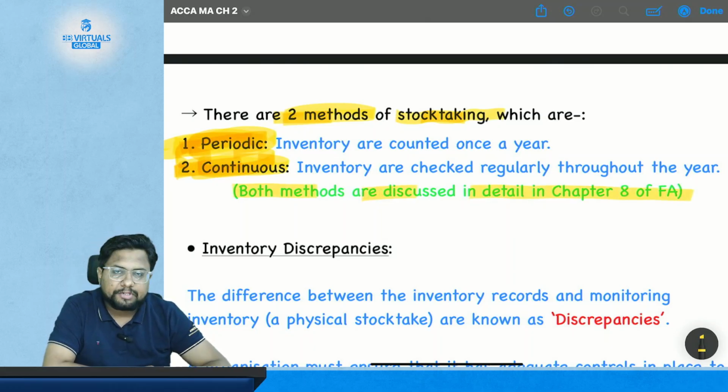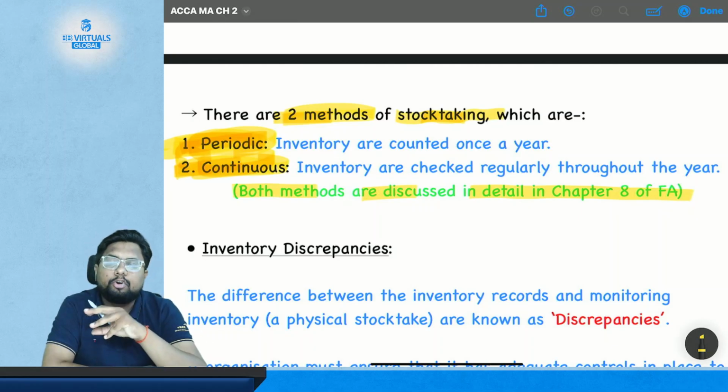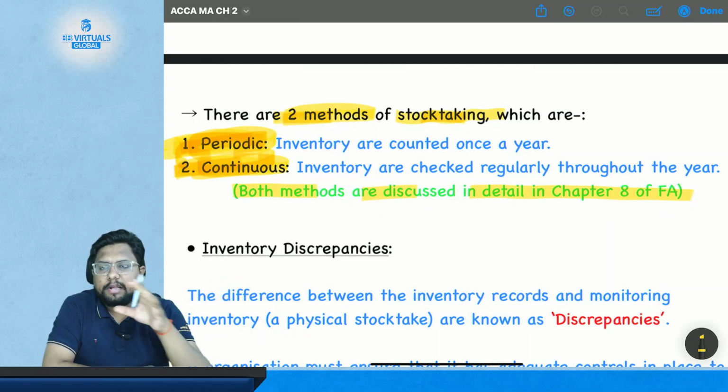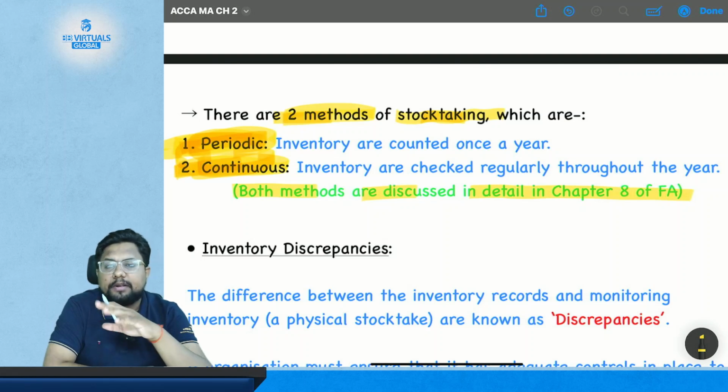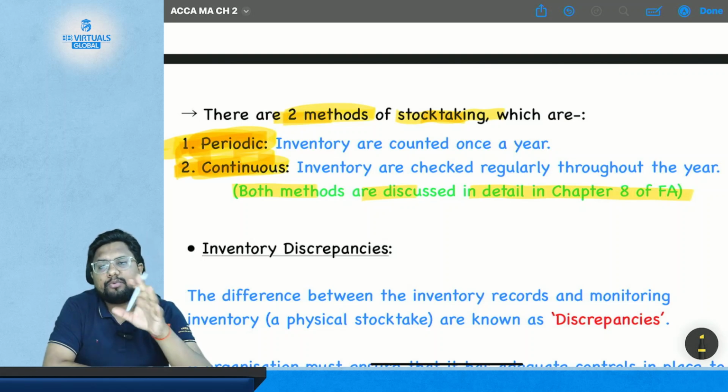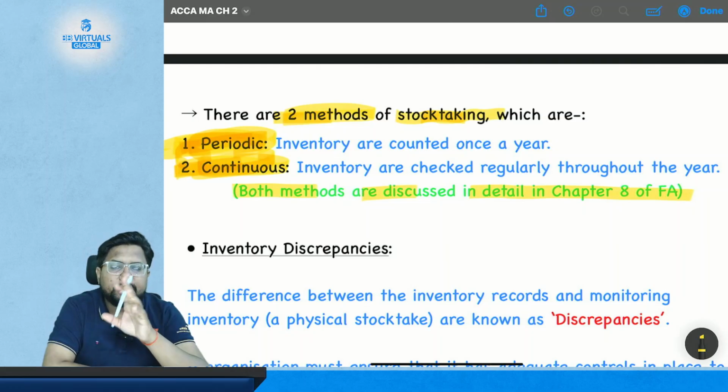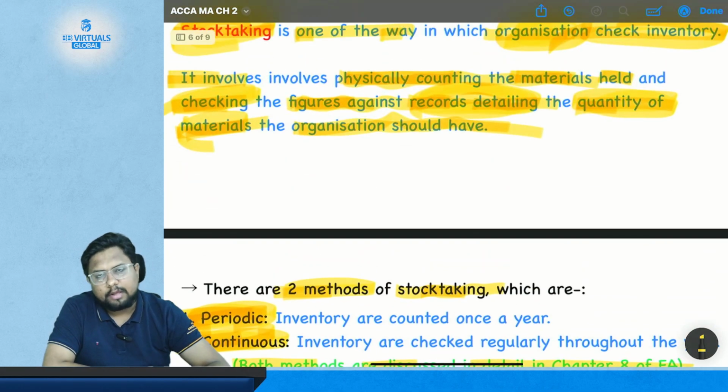FA means financial accounting. In your MA, it is not discussed in such detail, hence we are just moving ahead by telling you the basics of the periodic and continuous stock taking approach and methods.